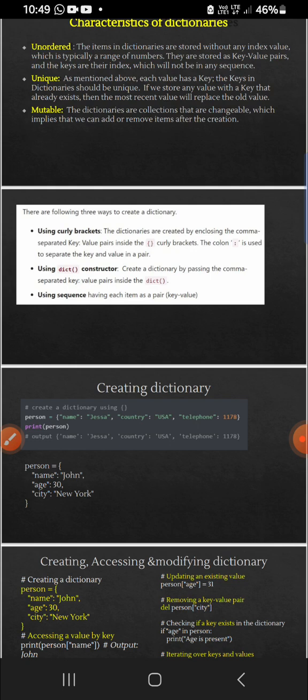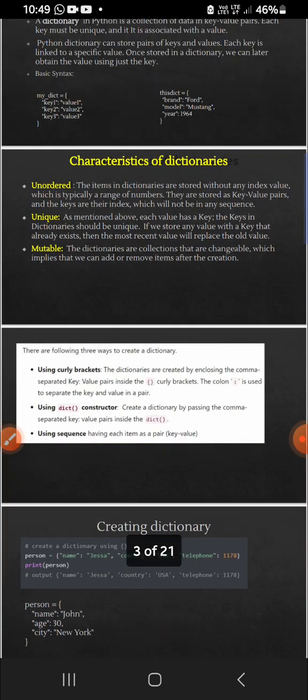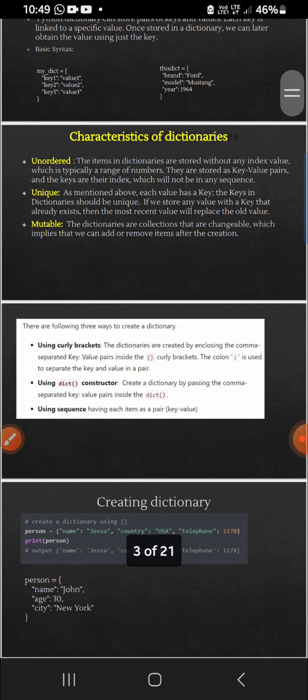key value pairs inside the curly braces, and the colon is used to separate the key and the value. This is how we normally create a dictionary.